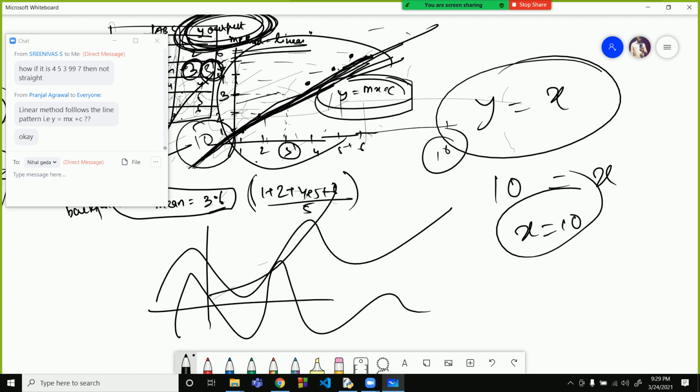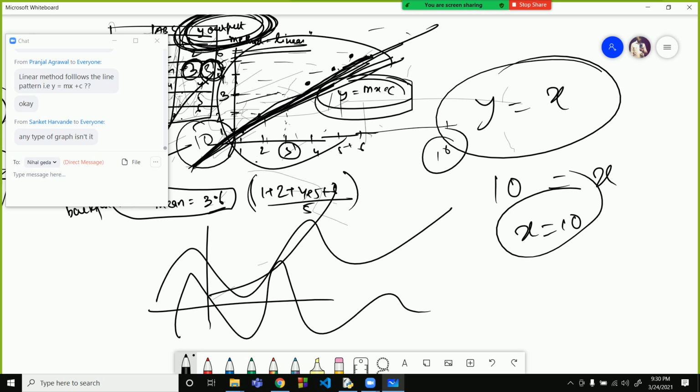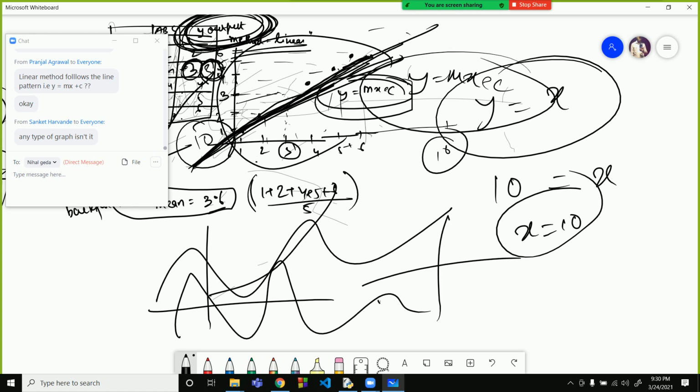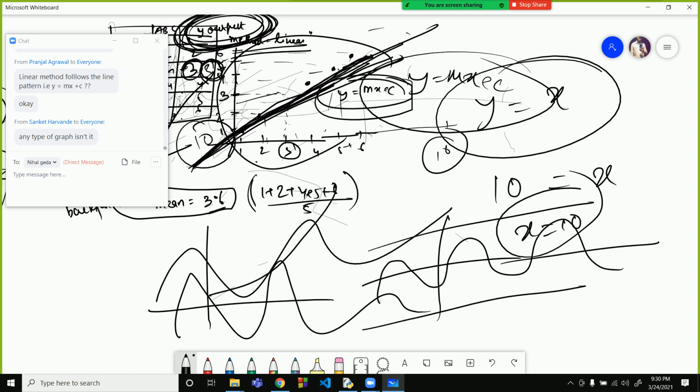But for example, this was y equal to mx plus c, a linear method. Now, if you are plotting the graph and you see that a sine function is being plotted in all the patterns, you will not want to use y equal to mx plus c or a linear line like this. It will not be useful. So you will have to make your own function.